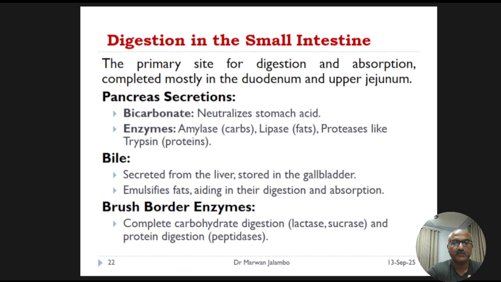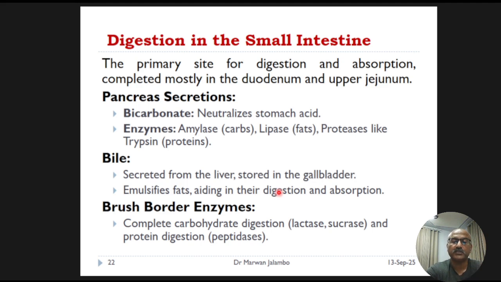The liver produces bile, which is stored in the gallbladder and released to emulsify the fats, breaking large fatty globules into tiny droplets. The final step is carried out by enzymes located on the brush borders of the intestinal cells, which completes the breakdown process. Once these nutrients are in their simplest form, they have to cross the intestinal wall into the body.